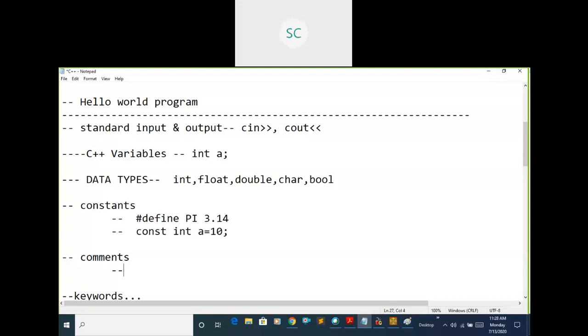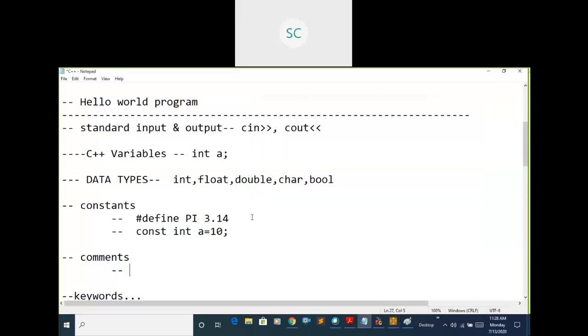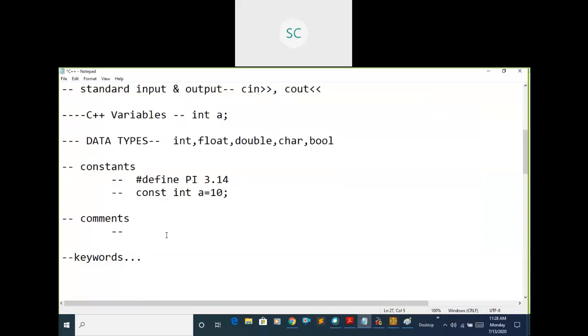As a C++ programmer, I know everything, but some other programmer may want to see my program. How will he be able to follow it? He doesn't know what this const is, what this int is, what this str is. For that, we describe our statements in the form of comments. Comments are used to describe your program, or to document your program. To document means to write something about your program.